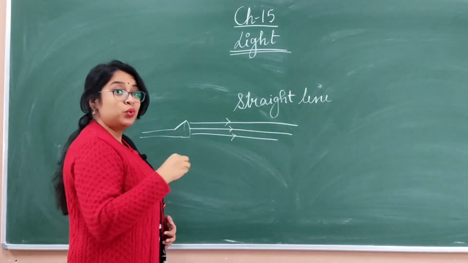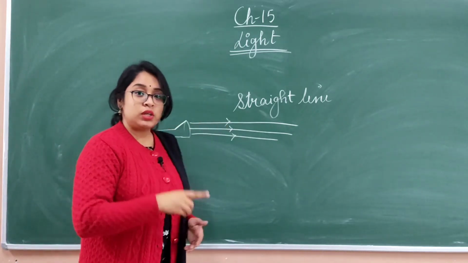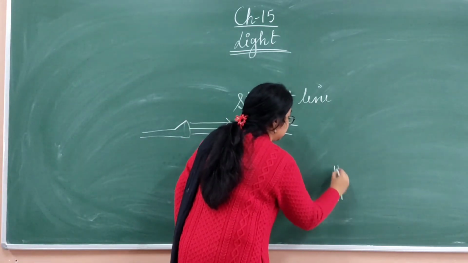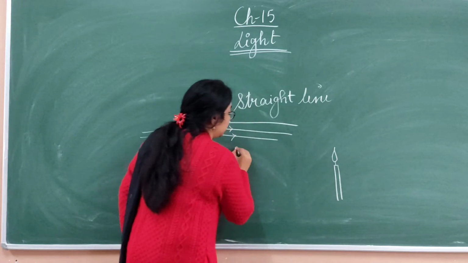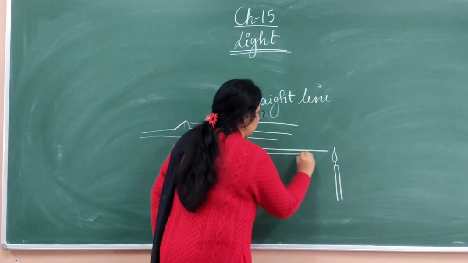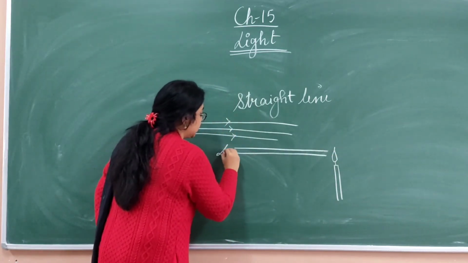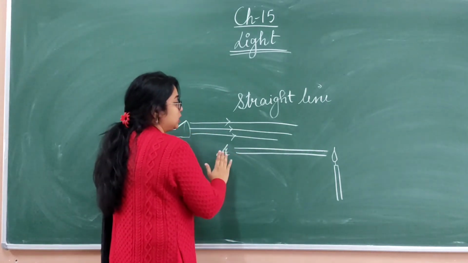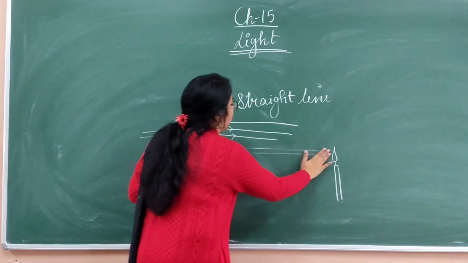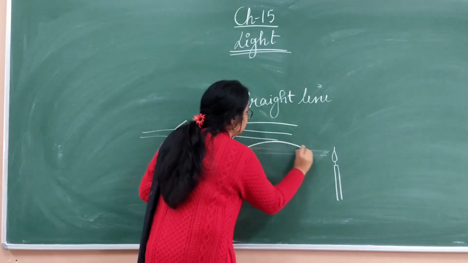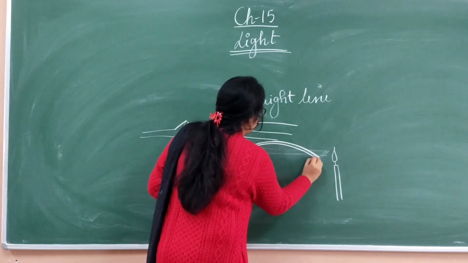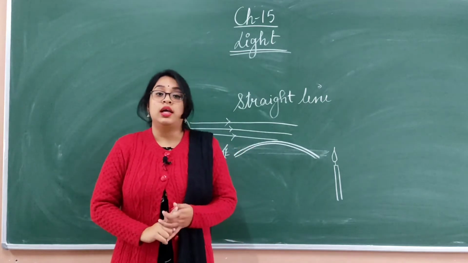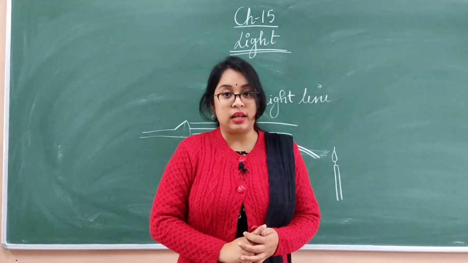Now how can you demonstrate it? In a previous class also you have done an experiment. If you see a lighted candle with the help of a tube, then you can easily see the flame of the candle. But in place of this straight tube, if you take a bent tube, will you be able to see this flame? No, because we know that light travels in a straight line.